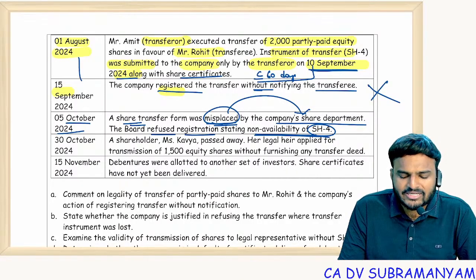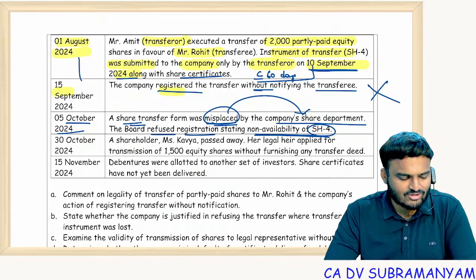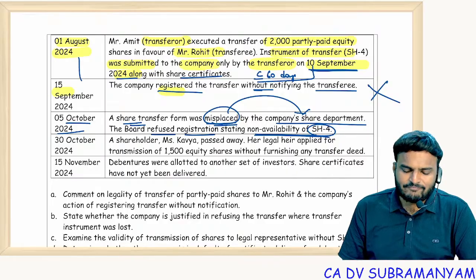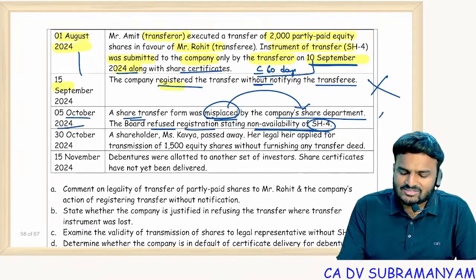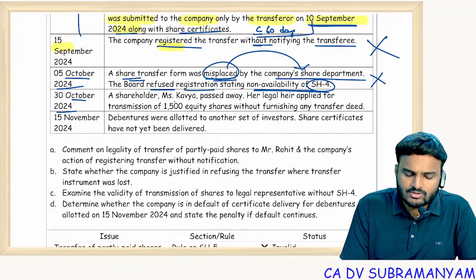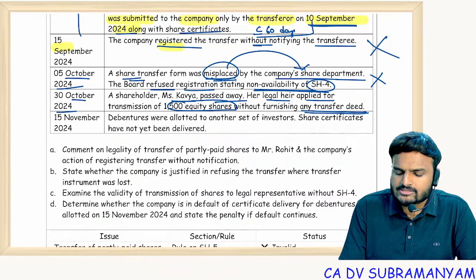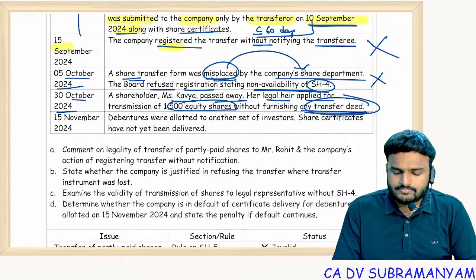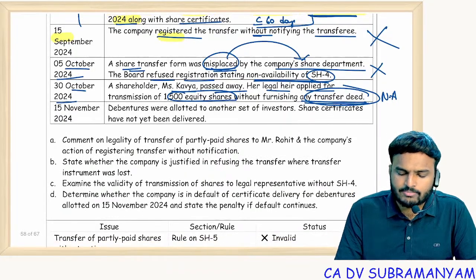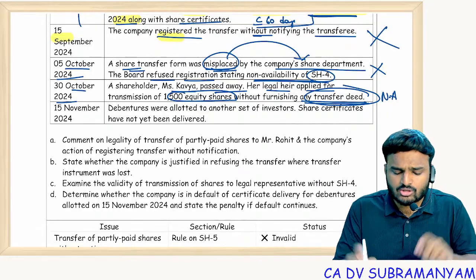Misplaced by the company share department. How can the company refuse to register the transfer? It was a mistake on the part of the company, so how can the company refuse registration? Silly. So, violation, punishment. On 30th October 2024, shareholder Ms. Kavya passed away. Her legal heir applied for transmission of 1500 equity shares without furnishing any transfer deed. For transmission, is a transfer deed applicable or not? For transmission, a transfer deed is not applicable. Stamp duty not applicable. Consideration not applicable. Instrument of transfer also not applicable.